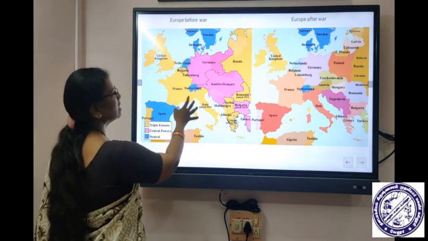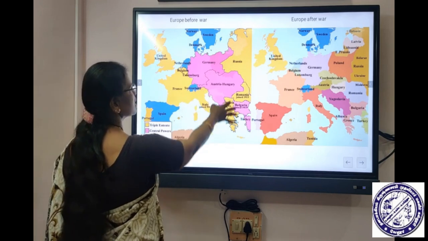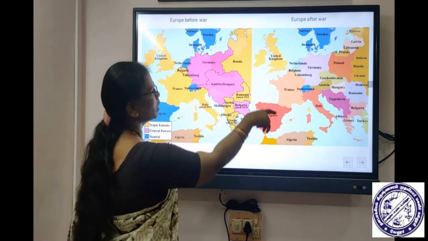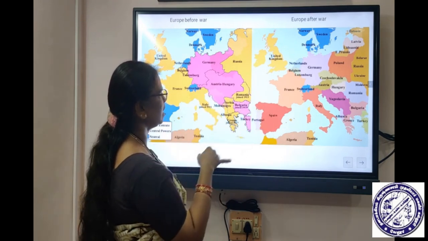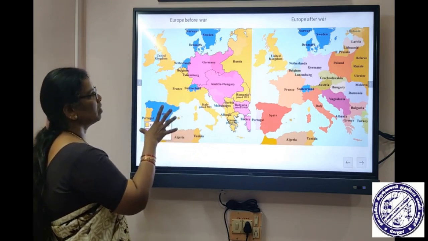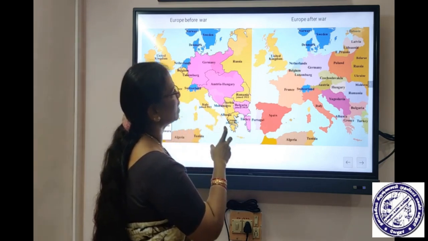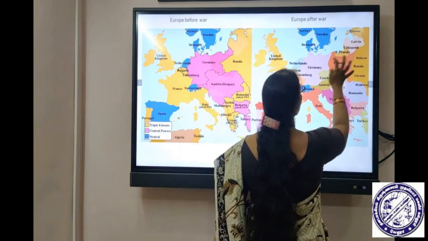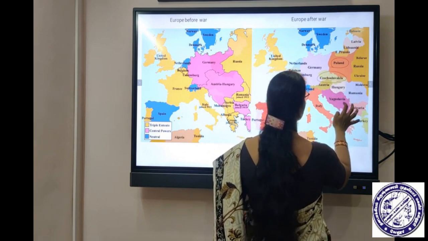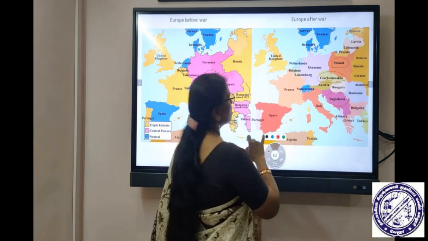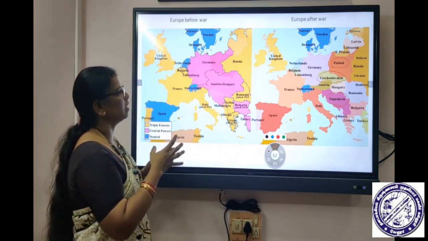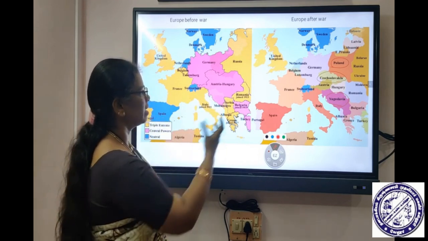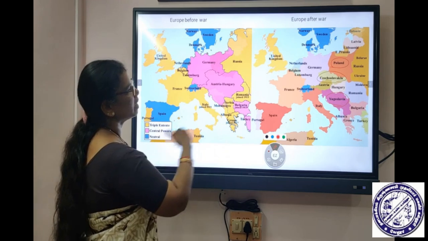Before the war, these pink-colored countries, the Central Powers, were such a big bloc, and see how they were reduced after the war. Many places belonging to Germany were taken away by different treaties, as I already explained. A few new countries were created, like Poland, Czechoslovakia and Yugoslavia. They broke the Central Power countries into smaller countries, and the Big Four brought many countries under their control.